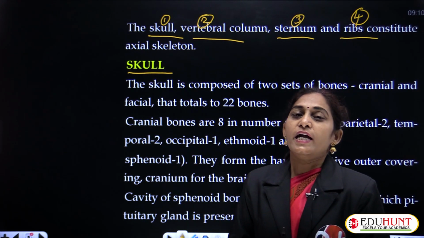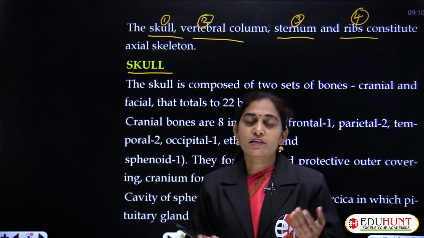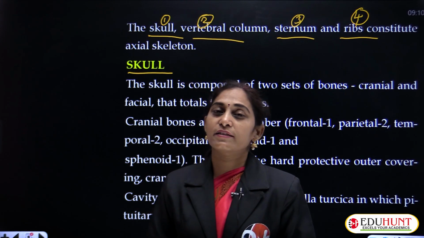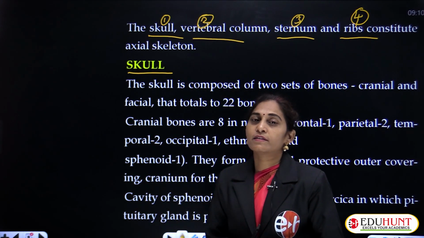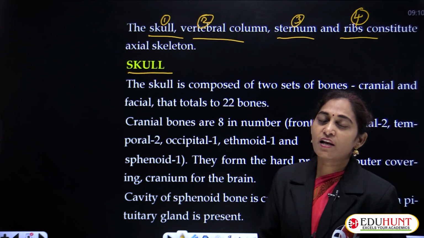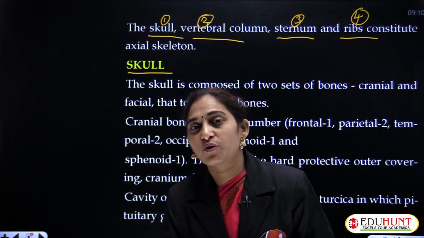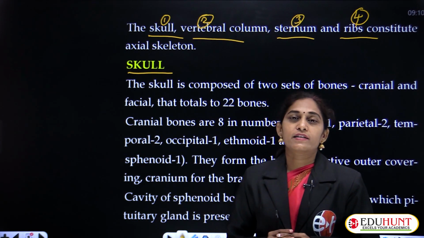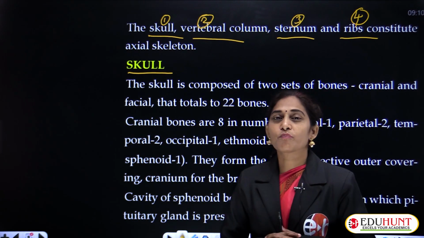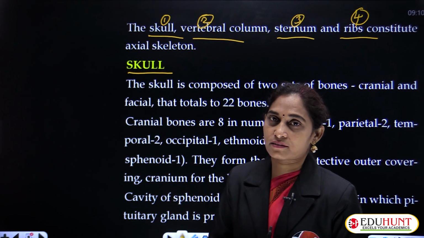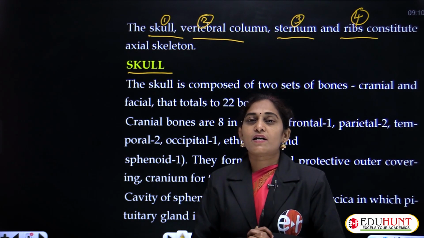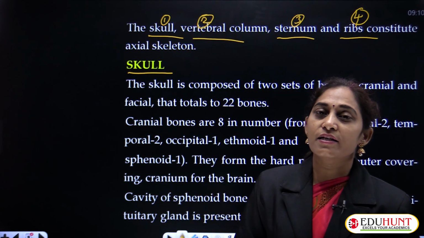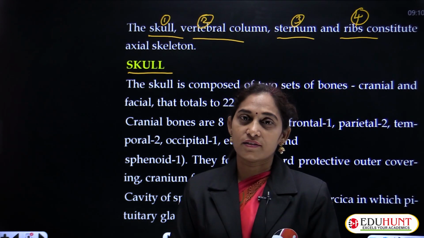We also explained what the endoskeleton is: the internal framework of the body which is located inside the body. Again it is of two types, axial and appendicular skeleton. This skeleton is made up of mainly bones and cartilages, and we have 206 bones in our body and a few cartilages. The endoskeleton is again categorized into axial skeleton and appendicular skeleton.